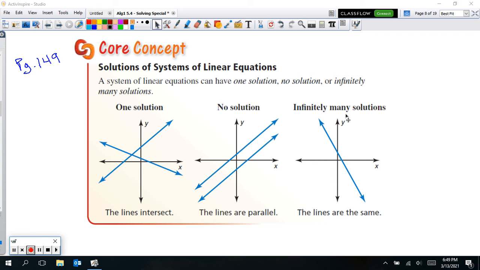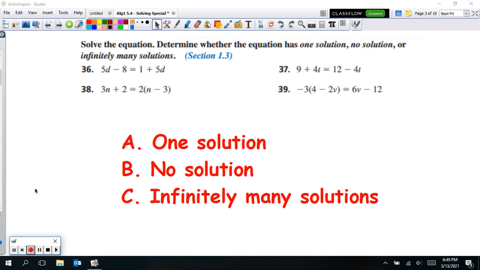Now we've been talking about these even when we did just regular solving of equations. As you can see on this screen, these are just regular equations, solving for D or for N, and down here A, B, or C, you're going to have one solution, no solution, or infinitely many. So we've still been talking about these even in the past. Sometimes we're going to get one solution, N will equal just one number, or sometimes it's no solution, and remember when that was true is that the N's were going to cross out, or something's going to cross out.